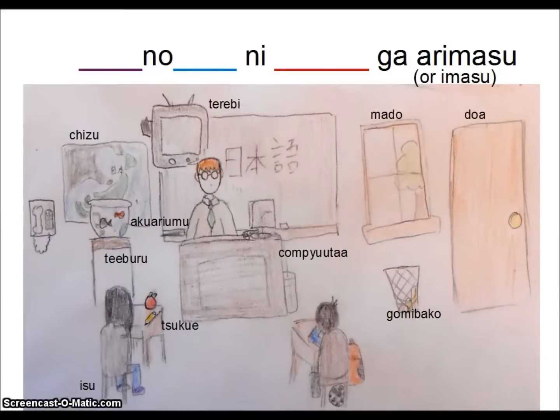I'll do one more. テーブルの後ろに地図があります。Behind the table, there is a map.